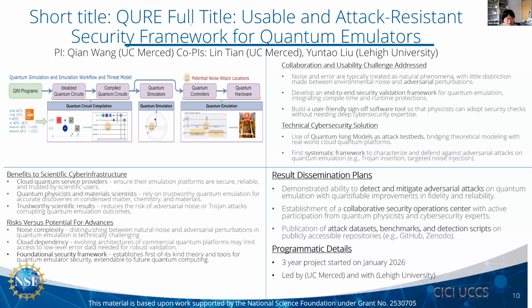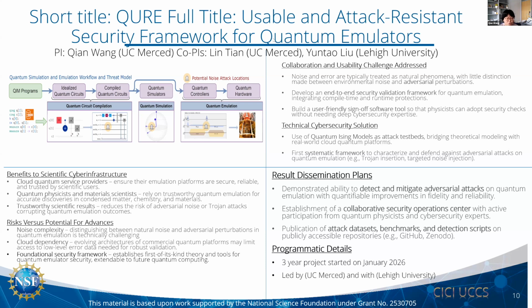For the benefits to scientific infrastructure, this work will ensure that cloud quantum services and emulation platforms are secure, reliable, and trusted by scientific users. It will also reduce the risks of adversarial noise, such as Trojan attacks, corrupting quantum emulation outcomes.